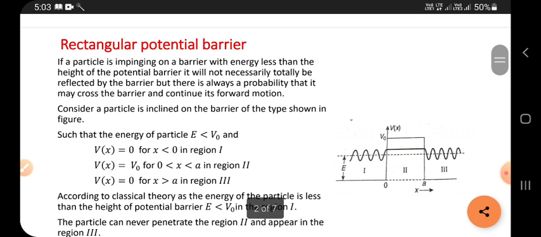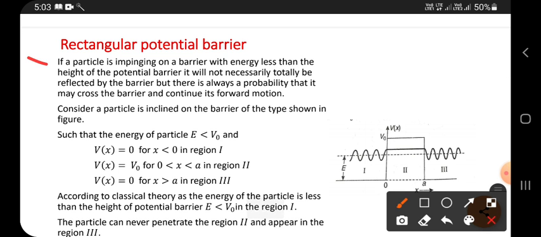See here, if a particle is impinging, the particle is coming from this direction and continuously striking a barrier with energy less than the height of the potential barrier. So the barrier's energy is much higher than the energy of the particle.